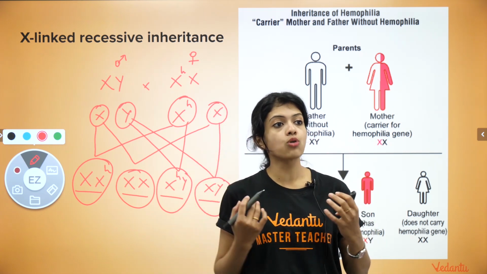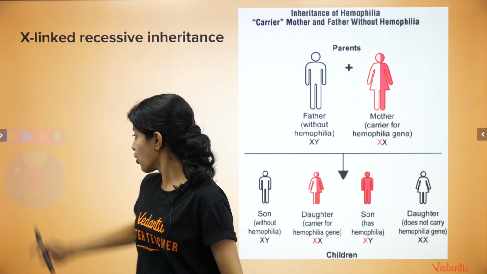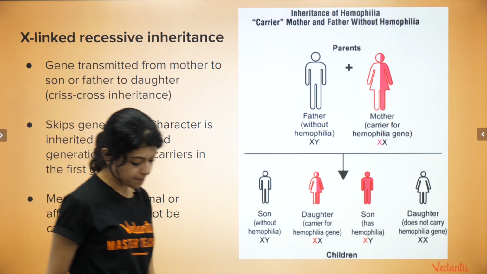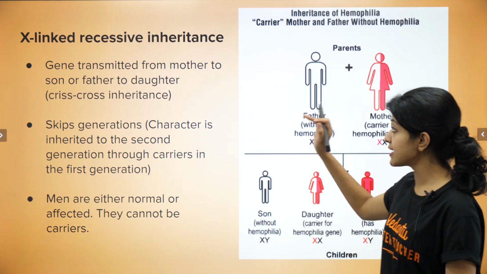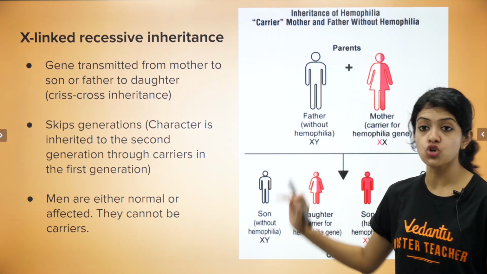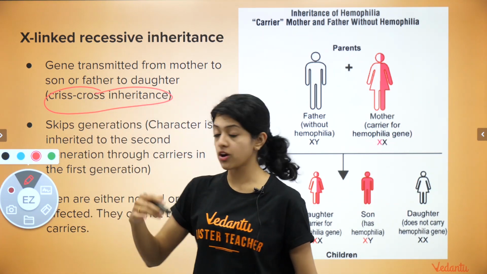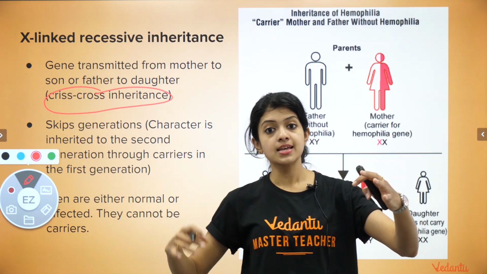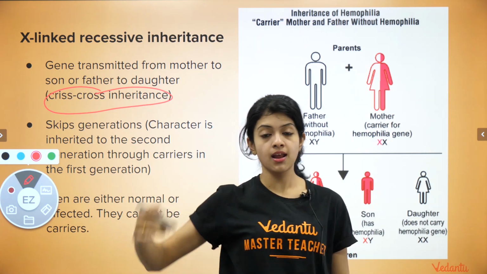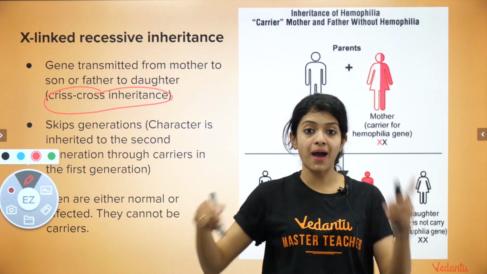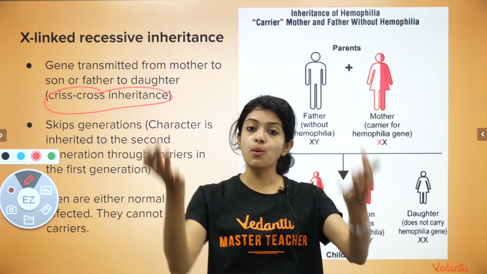Based on these observations, we can come to a conclusion of listing out a set of features for X-linked recessive traits, which are these. You can see that the gene is transmitted from the mother to son or the father to daughter, because of which we call this the crisscross inheritance pattern: mother to son, or father to daughter and that daughter to her son. It is a crisscross pattern of inheritance if you try to represent it in the form of a pedigree or in the form of a chart.